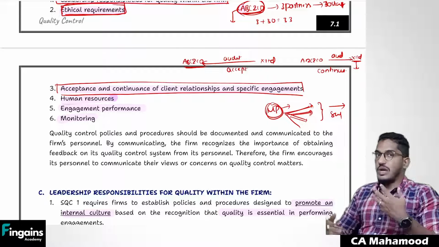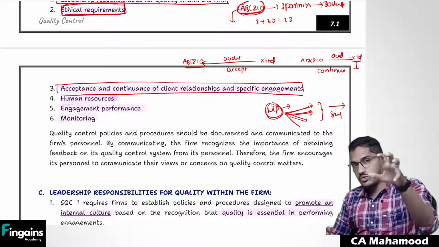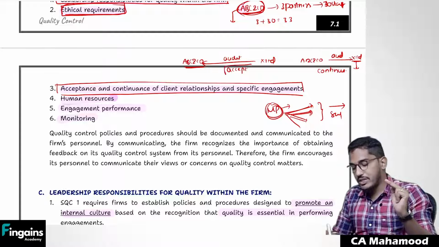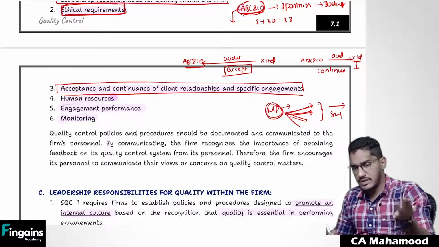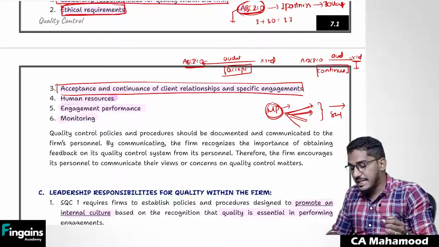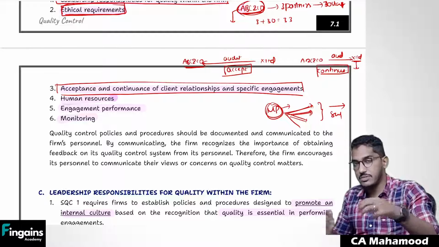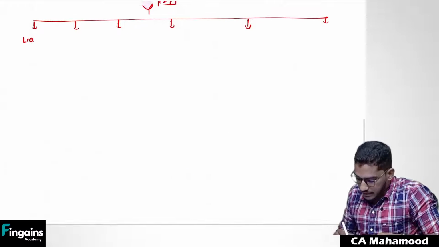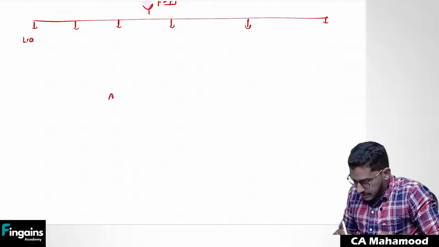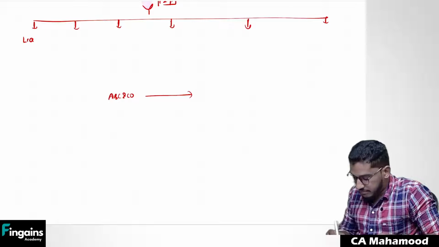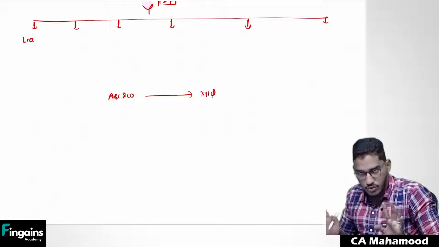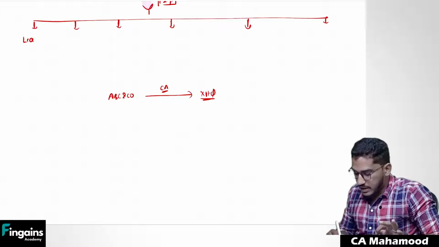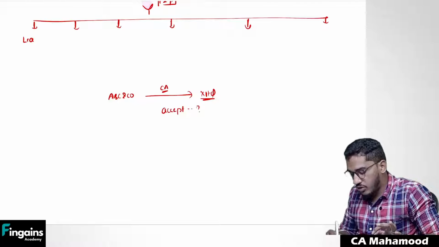Whenever a client is approaching you and asking you to do some assignment for them, when they are asking you to act as an auditor or whatever, you have to take a decision whether to accept that client relationship. If it is a new client, you have to decide on acceptance. If it is an existing client, an existing engagement, then you have to take a decision whether to continue the client relationship. Let me give you one example. There is a firm, ABC and Co. First time, a client X Limited, you don't know this client. This client came to you and asked, sir, please act as a company auditor for us. Now you have to take a decision whether to accept it or not.